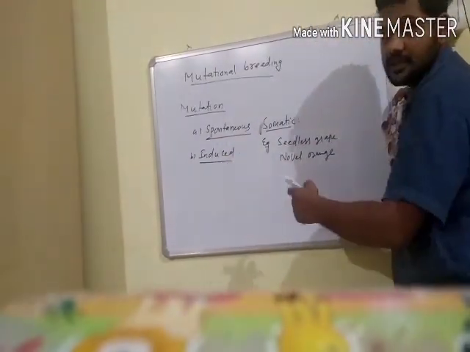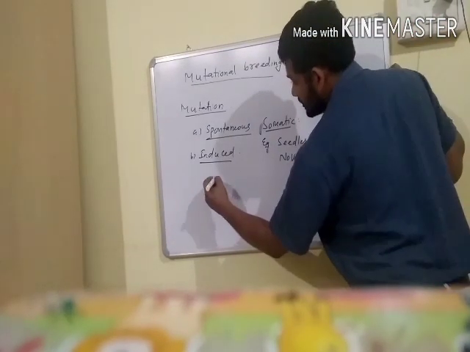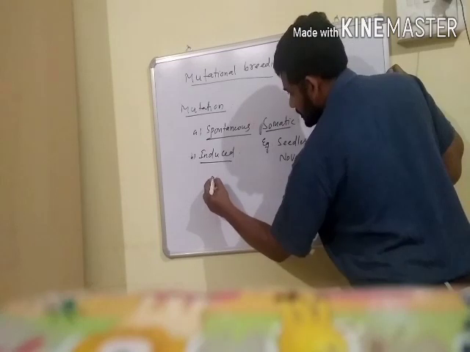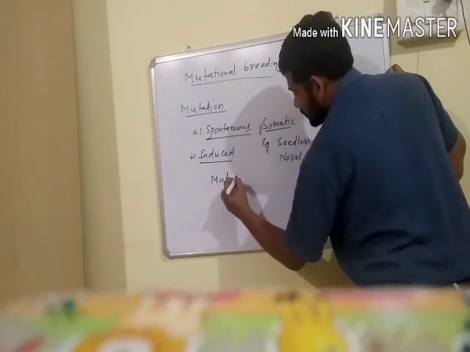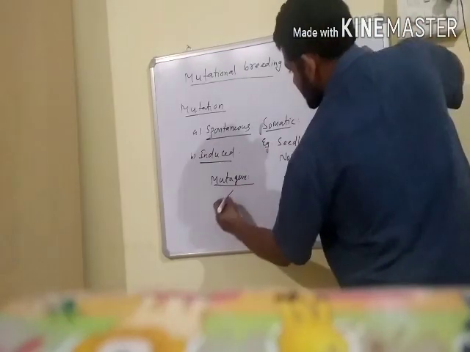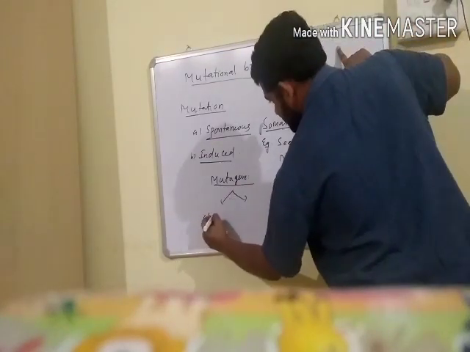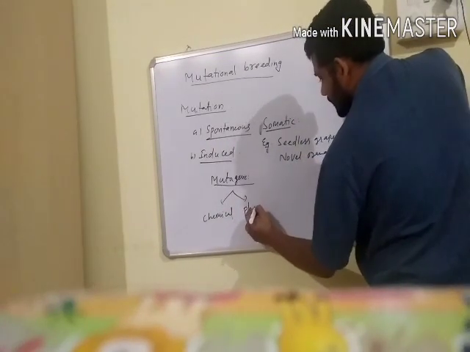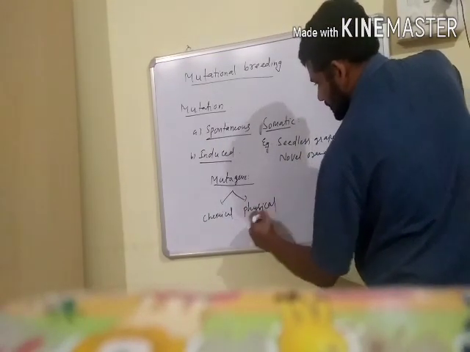And next, induced mutations. These mutations are induced by some agents, and the agents which induce mutations are called mutagens. Mutagens are basically of two types: chemical mutagens and physical mutagens.